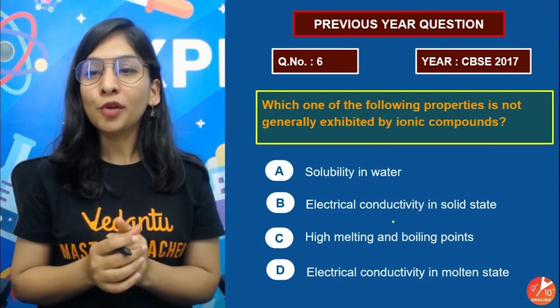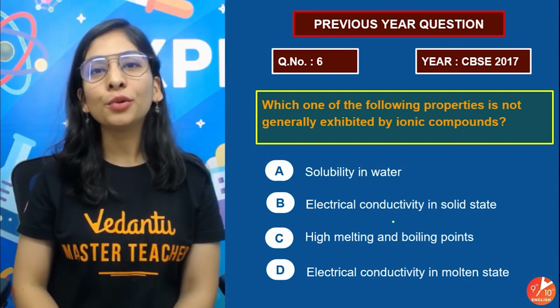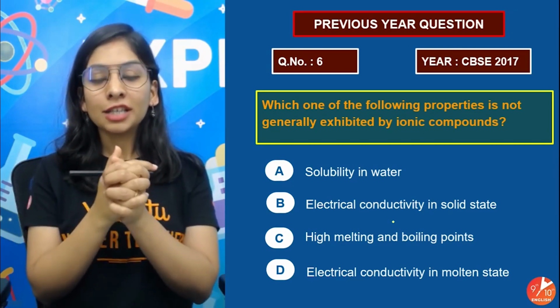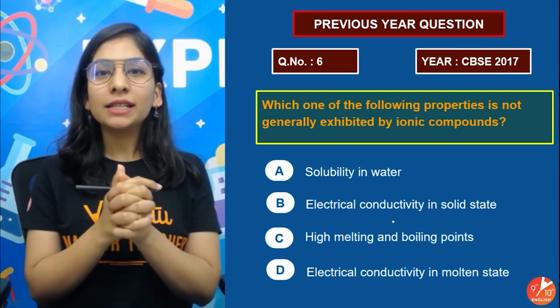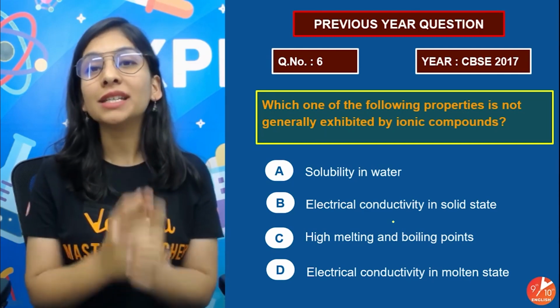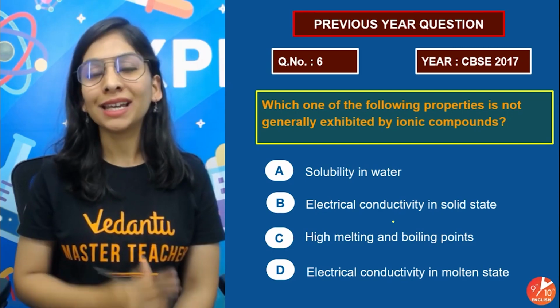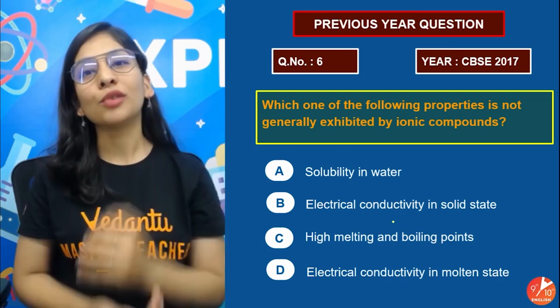Which one of the following properties is not generally exhibited by ionic compounds? That's simple too. As I told you, ionic compounds are solid, crystalline in nature, have high melting and boiling points, and they can conduct electricity not in solid state, but in aqueous solution or in molten form. And they're highly soluble in water because water helps them to dissociate into ions, like dissolves like.